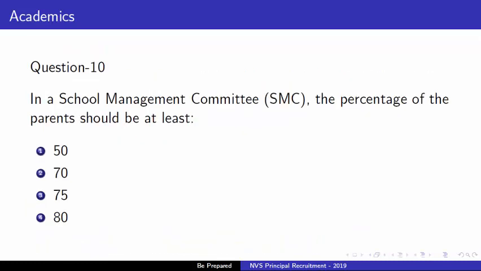Next, 10th question is, in a school management committee, the percentage of the parents should be at least. Options are number 1, 50. Second option is 70. Third option is 75 and last option is 80. Correct answer is option 3, that is 75.